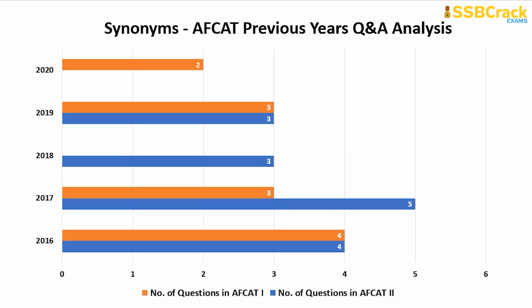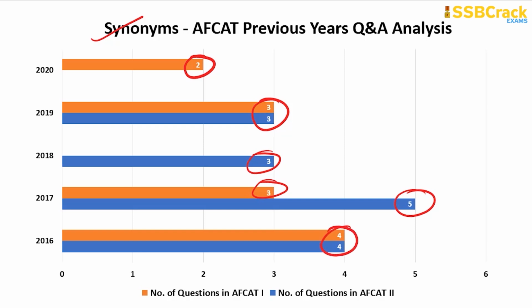Coming on to the synonyms now. As you can see again, 2 questions came from synonyms in AFCAT 1 2020. 3 questions came consistently in both AFCAT 1 and 2 2019, AFCAT 2 2018, AFCAT 1 2017. 5 questions came in AFCAT 2 2017 and 4 questions in both AFCAT 1 and 2 2016. So again for synonyms, a minimum of 2 and a maximum of 5 questions you can expect in AFCAT English